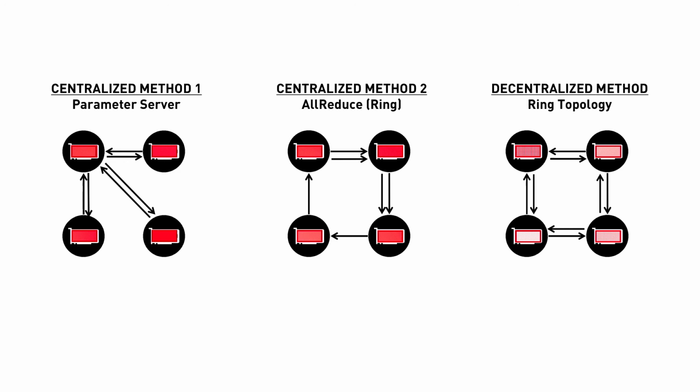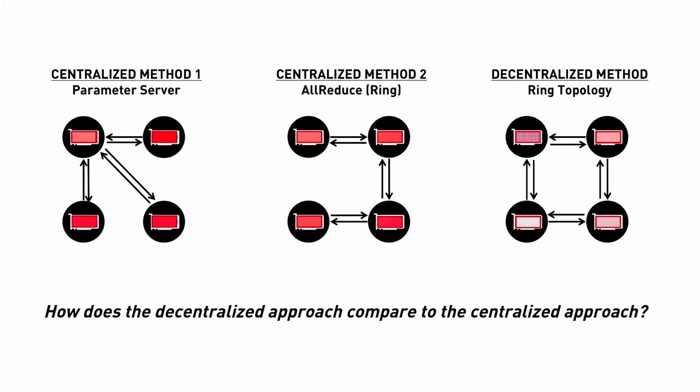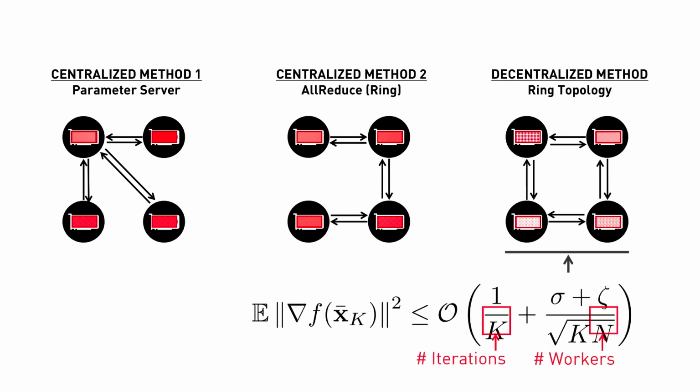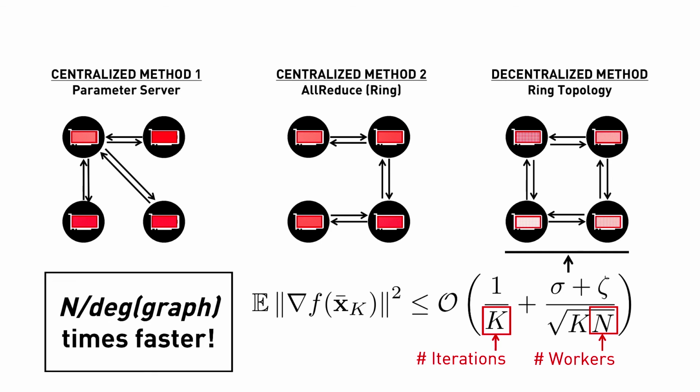This brings us to the technical contribution of our paper. How does the decentralized approach compare to the centralized approach? Surprisingly, we find that after we ran a large enough number of training iterations, the decentralized method has the same convergence rate as the centralized one. In addition, because the communication overhead of the decentralized approach can be lower, decentralized communication can be faster, even when centralized communication is possible. In other words, what used to be a cost-saving compromise could become an optimization technique.